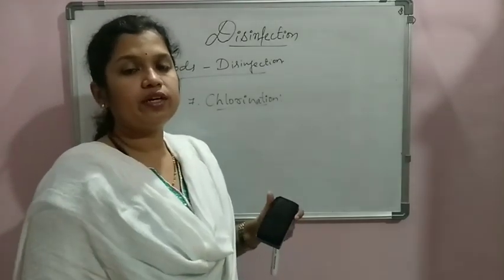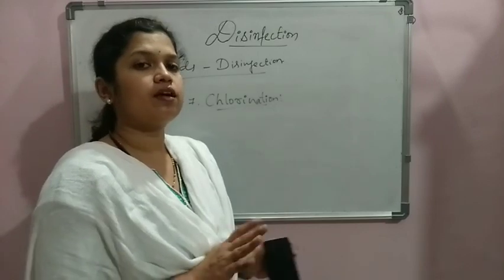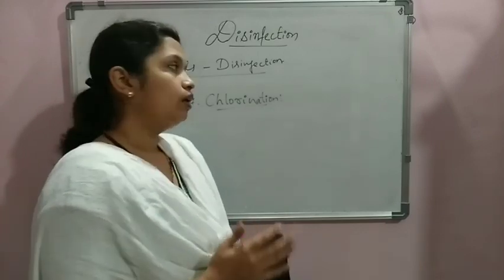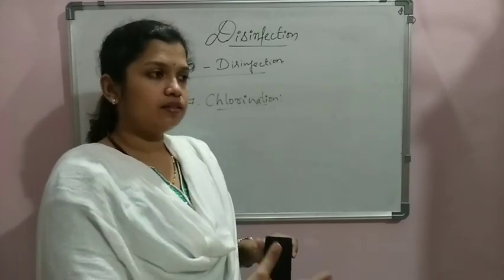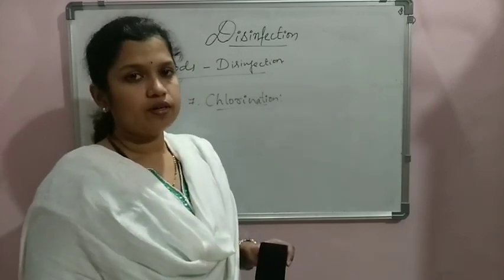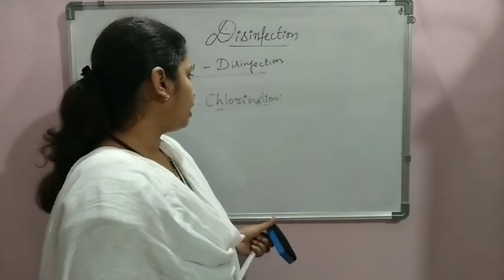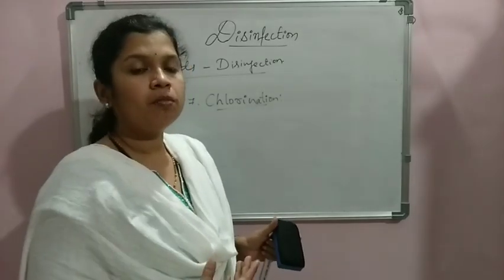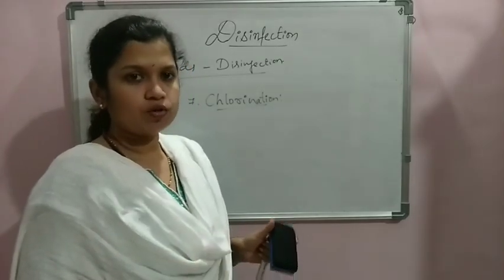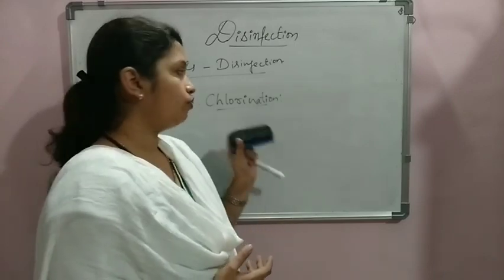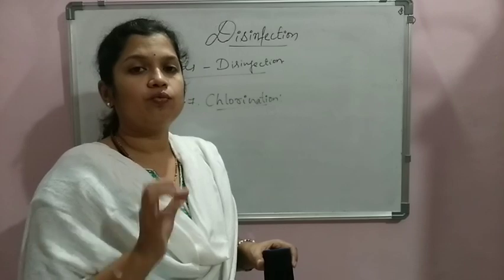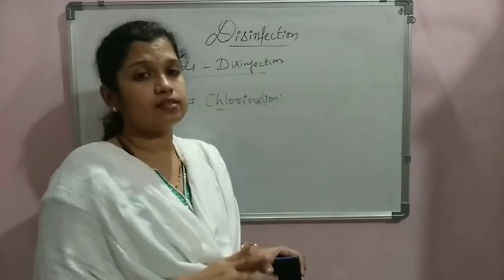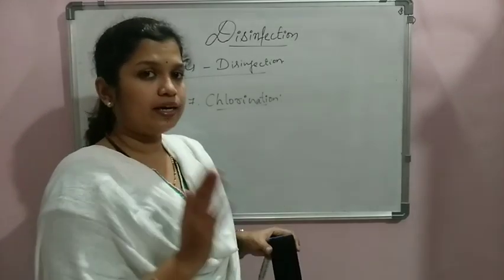For adding chlorine into the water, we have several methods, as different forms of chlorine are available. By adding different forms, we can go for disinfection. Either we can add it in a liquid form, solid form, or a gaseous form also. This is the advantage with this method of disinfection. It has all the other advantages which we don't have with other disinfectants. Let us now learn it in detail.